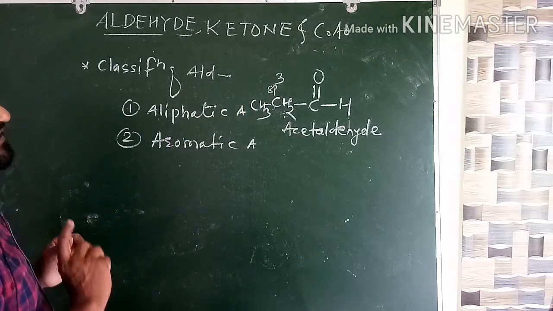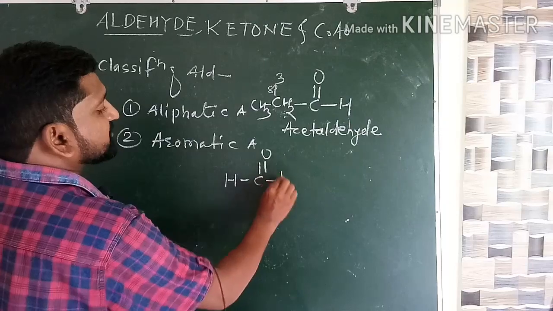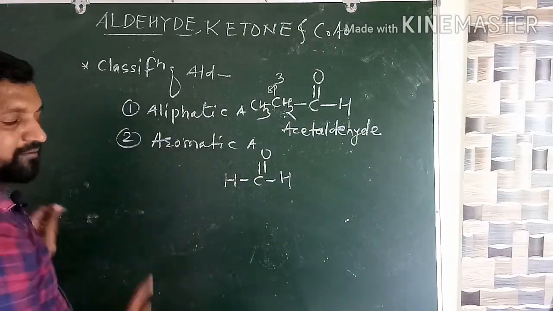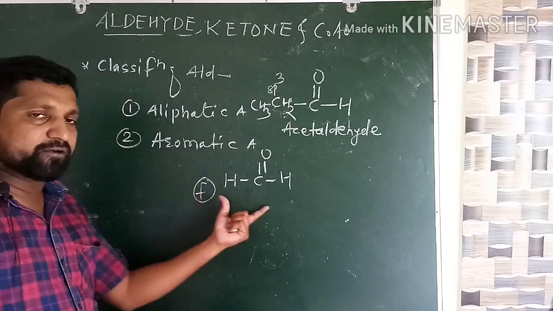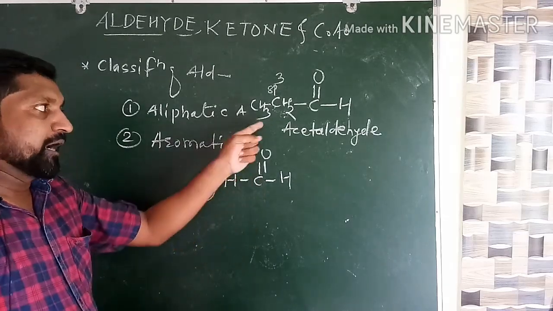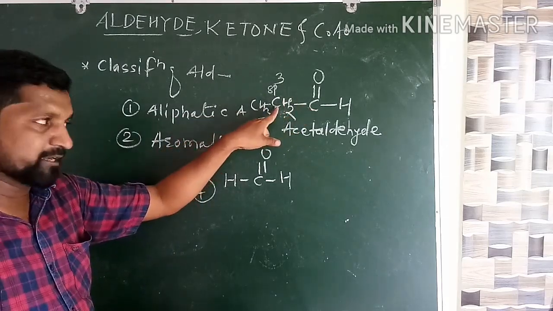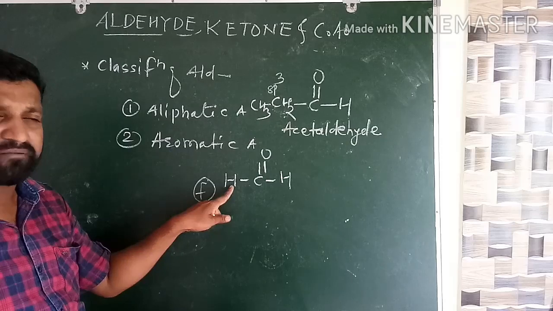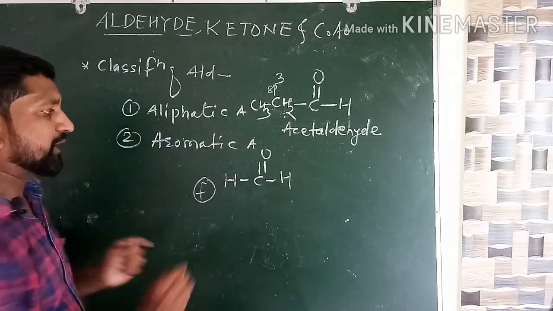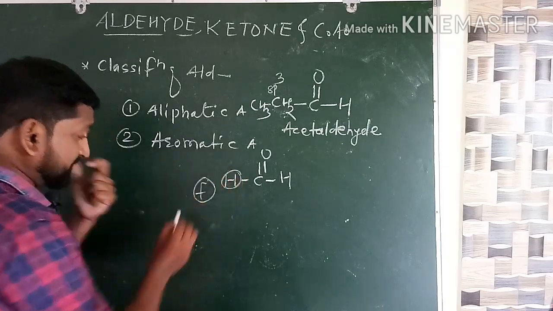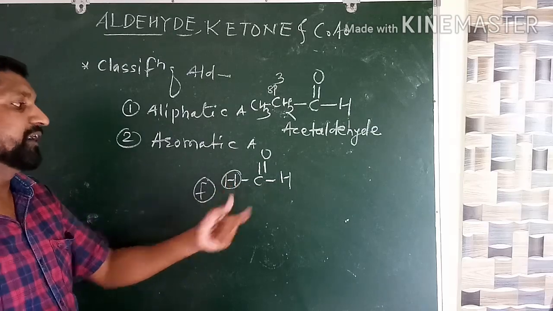Okay, exceptional cases there. For example, see here HC double bond OH. Now everybody see here. This is also an example of aldehyde, first member of aldehyde having name formaldehyde. Now why did I say exception? Because I said in aliphatic case, carbonyl carbon is attached to the sp3 carbon atom, but here there is a hydrogen. Why? Being a first member, there is only one carbon atom. That's why here we have written the hydrogen. So this is the exceptional, but it is also an aliphatic aldehyde.